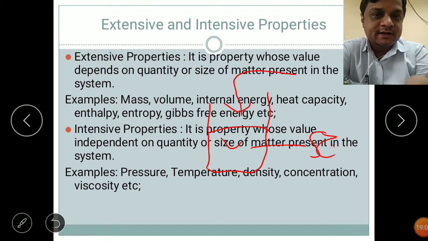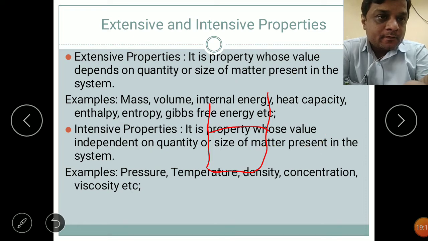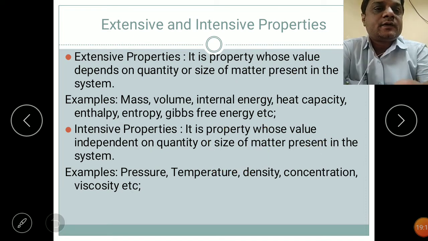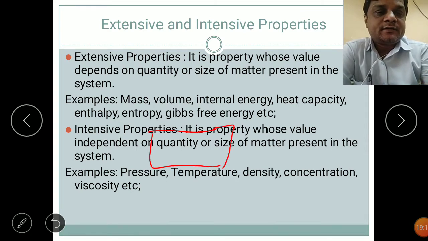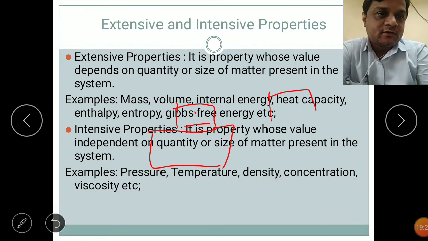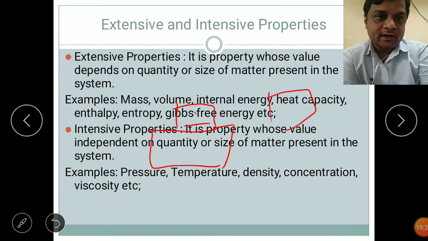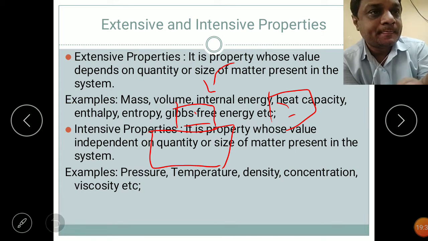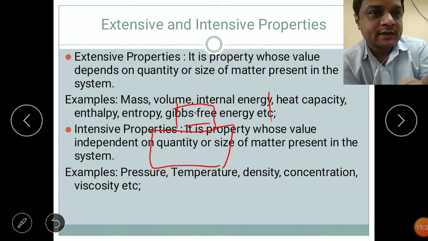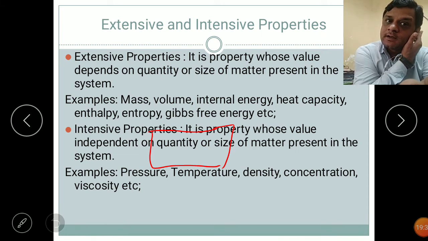Same thing if you consider a weighing balance, and in that weighing balance we keep 1 kg of load. Whatever the display is, it will show 1 kg. If you add one more kg to that, it will display 2 kg. So the mass is changing when we increase the quantity. That's why they are called extensive properties. Mass and volume are always extensive properties.